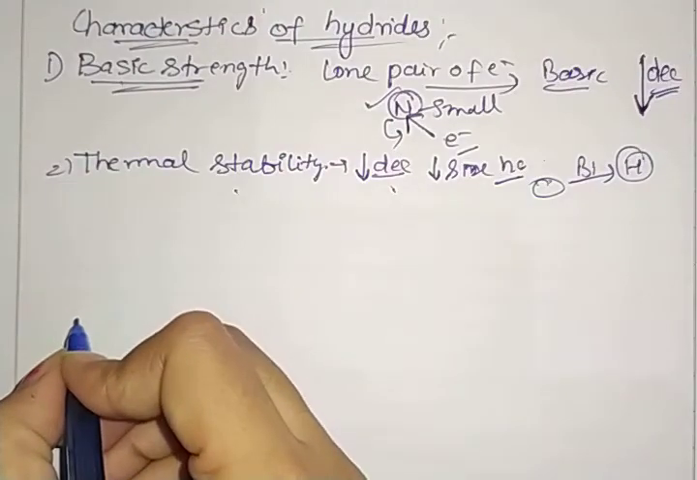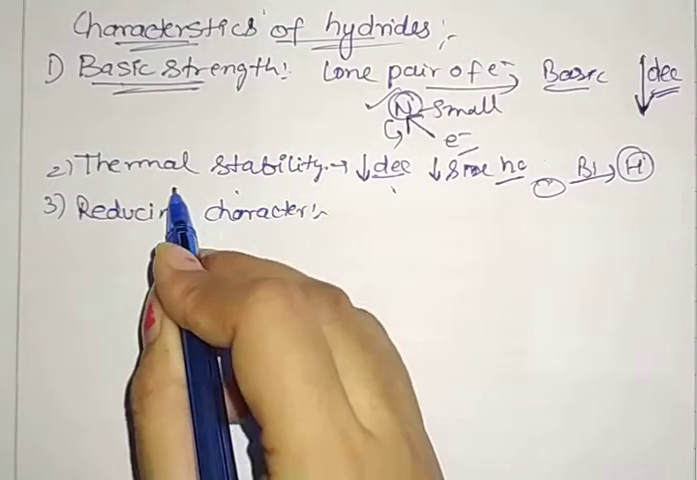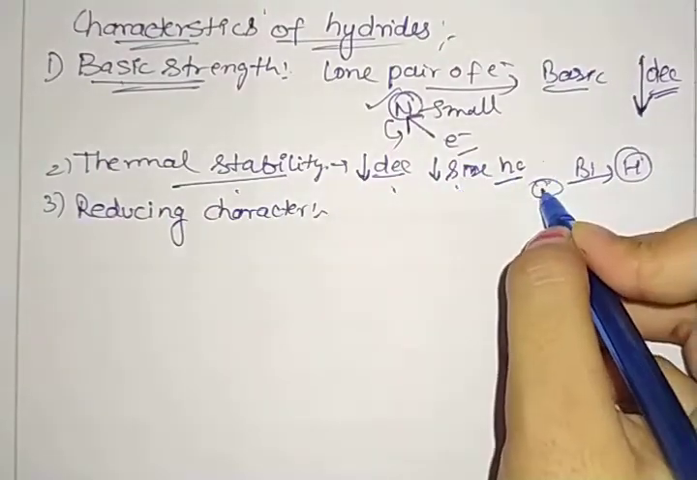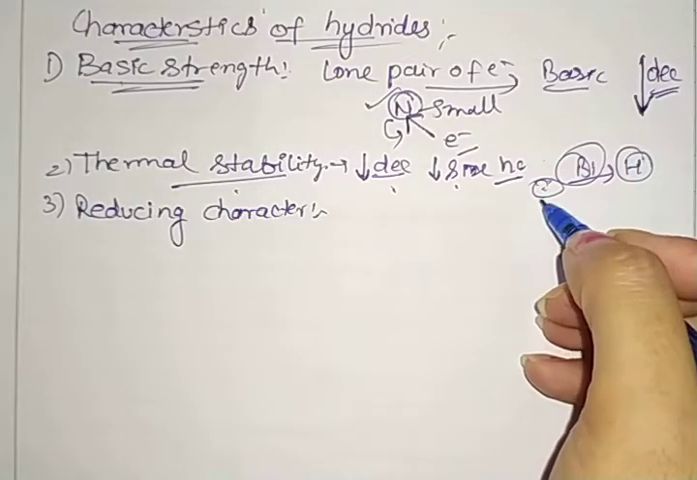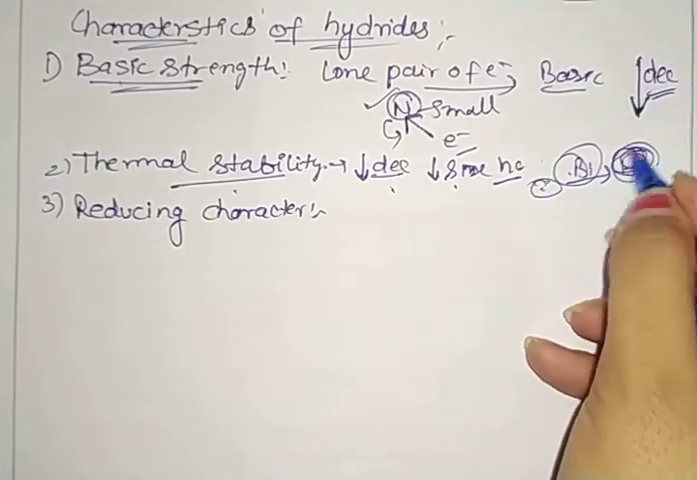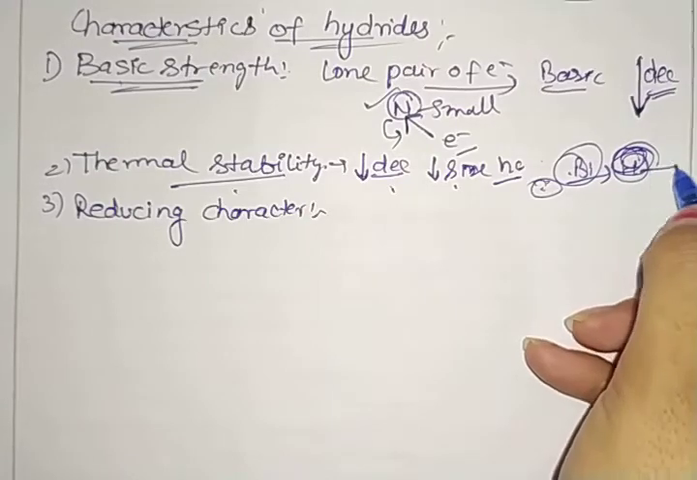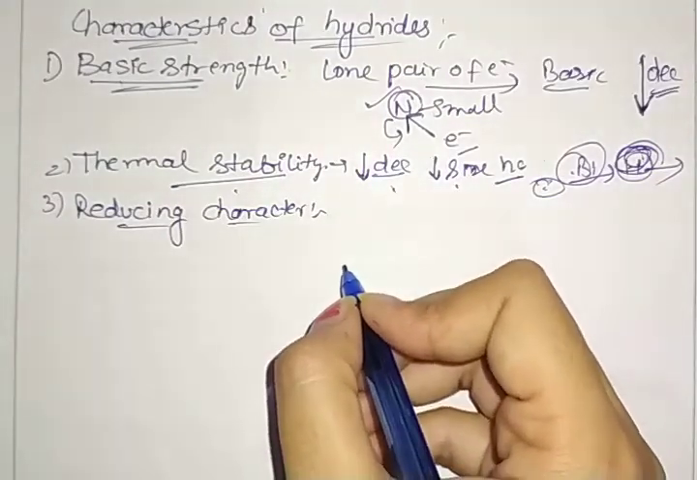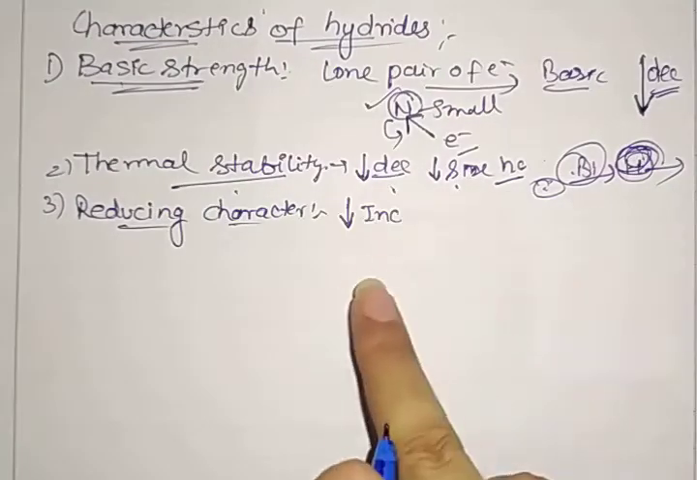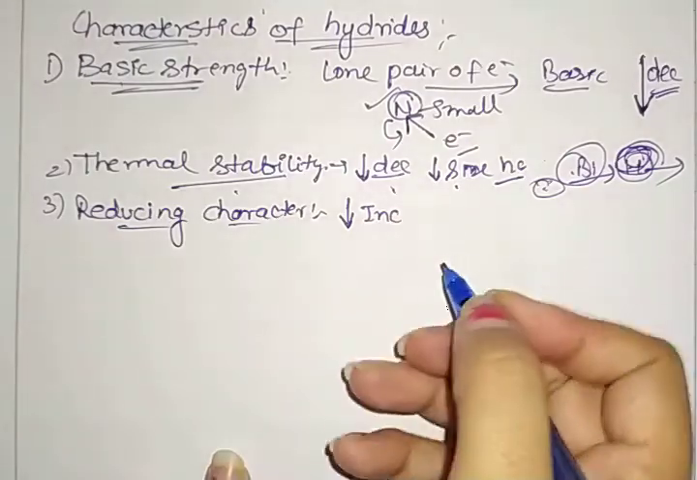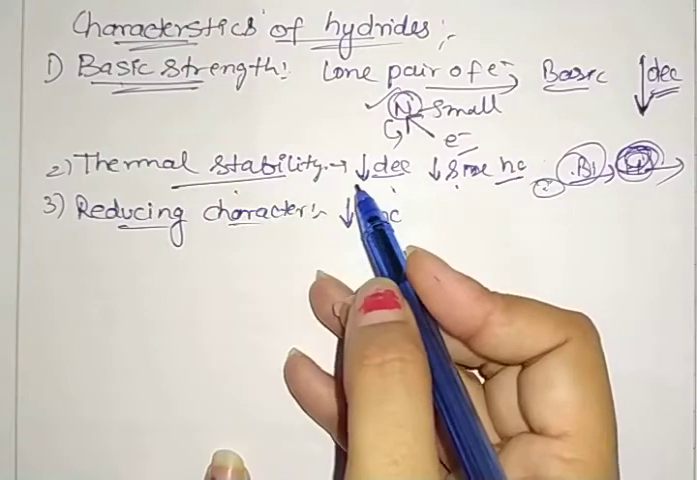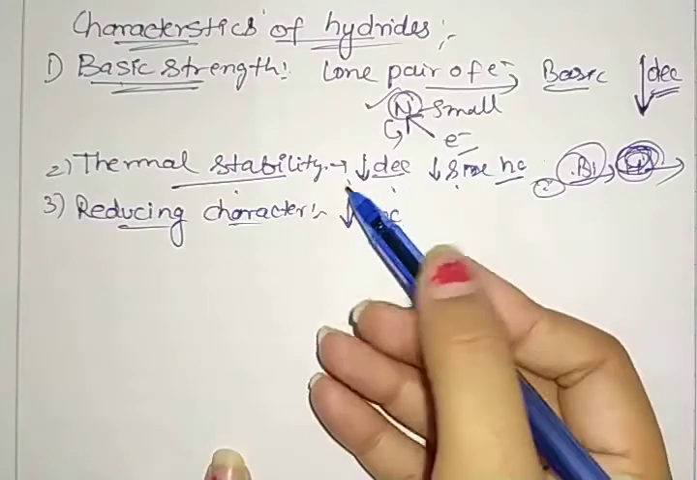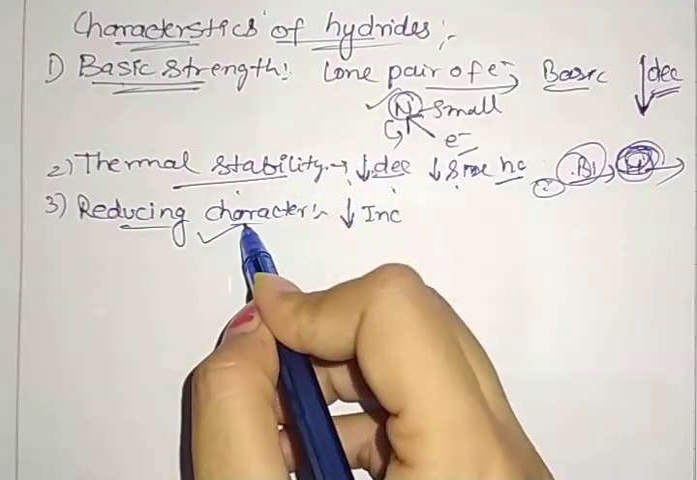What I'm saying is that thermal stability decreases down the group because size increases, like bismuth, so it does not bond well with the small hydrogen. Next we have reducing character. The reducing character of the group 15 hydrides increases down the group. Why? Because the stability, as we discussed, decreases down the group. So with the decrease in stability, reducing character increases.